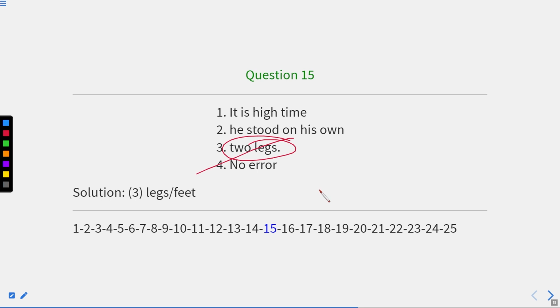But here the error is in part third, that means legs or feet. Now let us move to the next one.